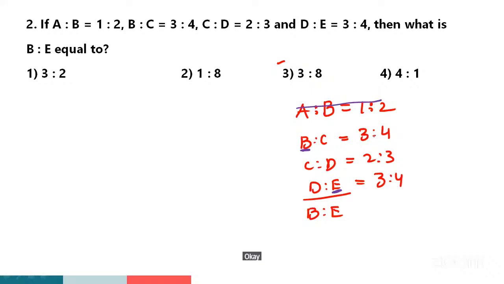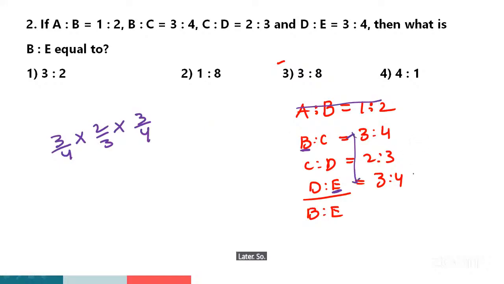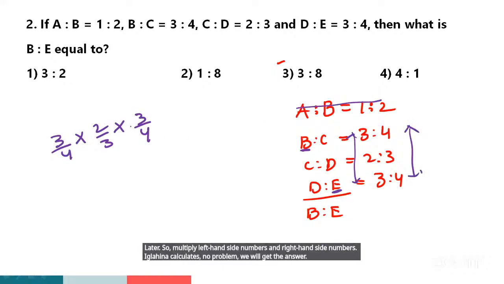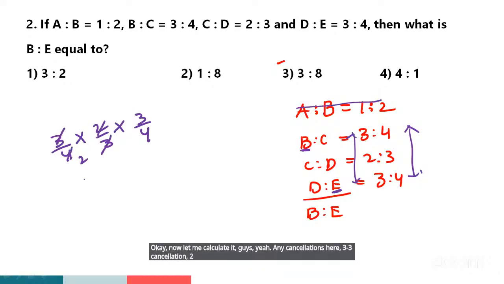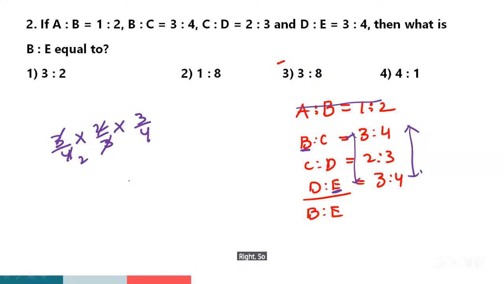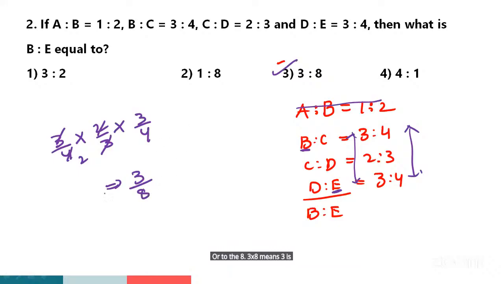So b is to c can be written as 3 by 4 into next 2 by 3 into 3 by 4. You can calculate like this, or multiply left hand side numbers and right hand side numbers. We will get the answer. Let me calculate, guys. Any cancellations here? 3 3 cancellation, 2 1s are, 2 4s are. 2 2s are 4. Any cancellation? I think no. Numerator is how much? 3. Denominator is how much? 4 2s are 8. 3 by 8 means 3 is to 8, guys. That's why option 3 is the right answer, guys.